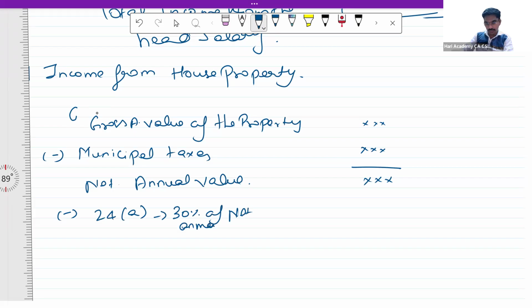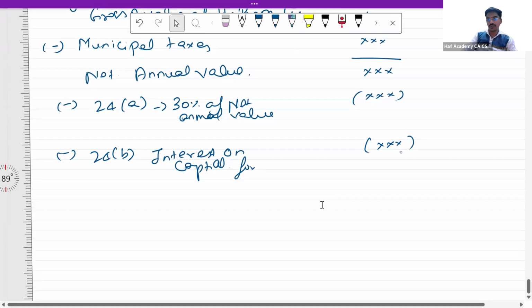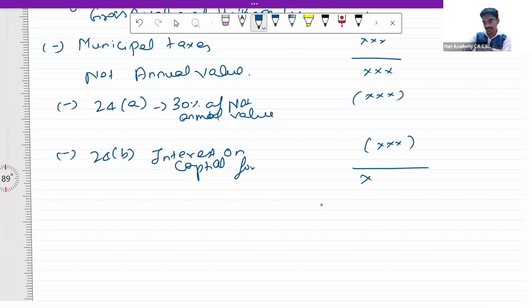Net annual value. And the next deduction under section 24 is going to be interest on capital for construction. So this is going to be the next deduction. After this, you will get the income from house property. Only two deductions are there. This is a very small chapter, only two deductions, right? So some points to remember in this chapter.